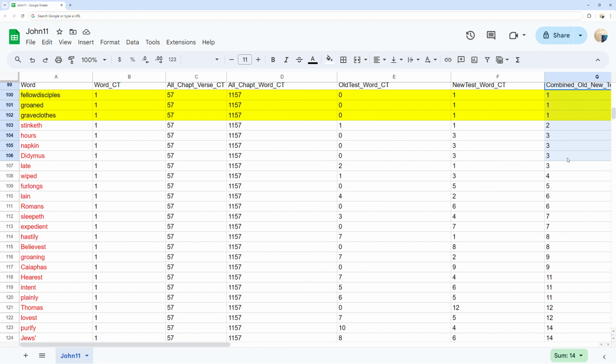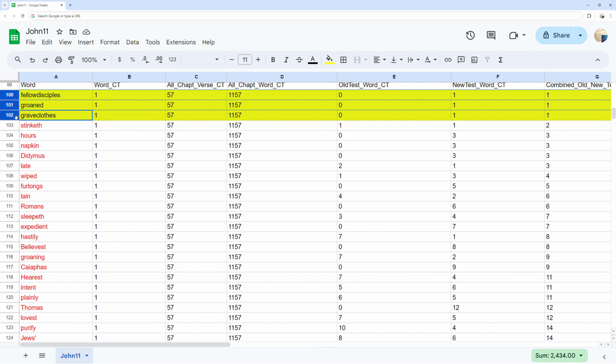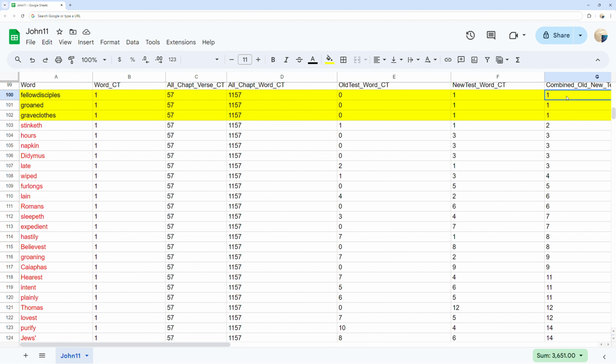You can see 3 words in yellow highlight which instances are only found 1 time in all the Bible, making them a rare occurrence found in John chapter 11.